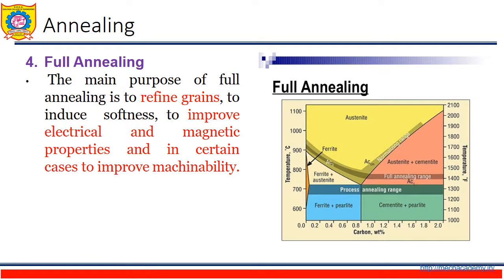Next is the full annealing process. The main purpose of the full annealing process is to refine the grains, to induce softness, and to improve the electrical and magnetic properties, and in certain cases to improve the machinability of the metal, especially steels.